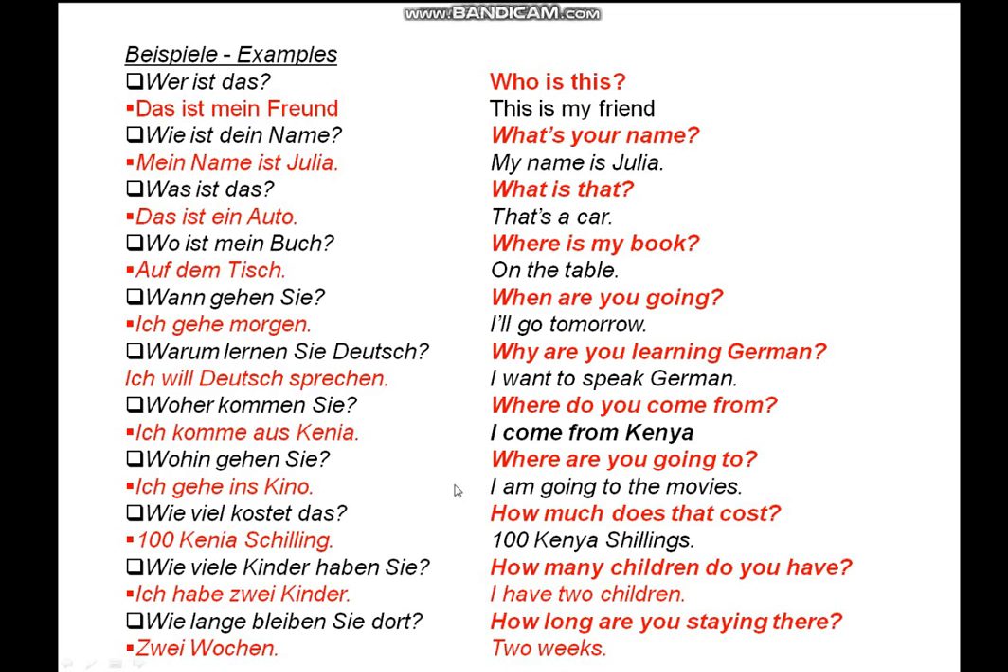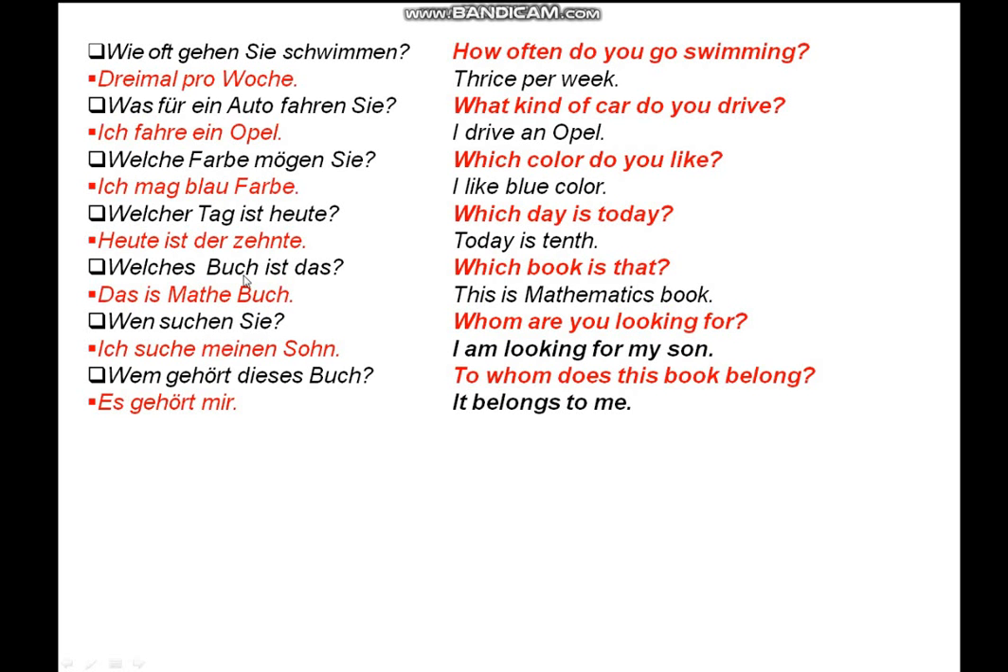So let's go to the next questions. Our next question is, wie oft gehen Sie schwimmen? How often do you go swimming? 3-mal pro Woche. Thrice per week.